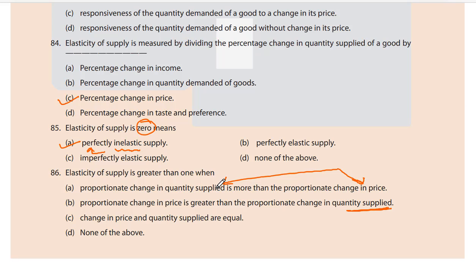Or D. None of the above. It would be A. Proportionate change in quantity supplied is more than the proportionate change in price. And this is known as elasticity of supply greater than 1, more than 1. I believe you understood. Let us see the next one.